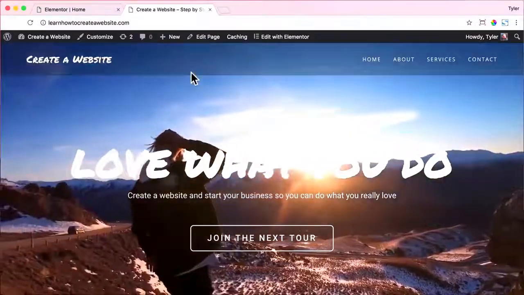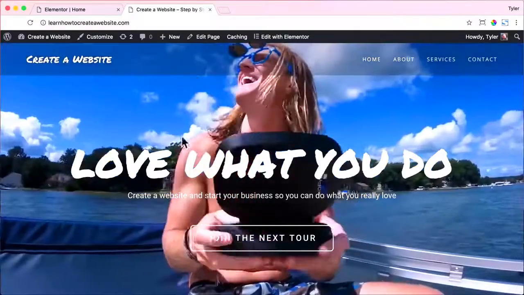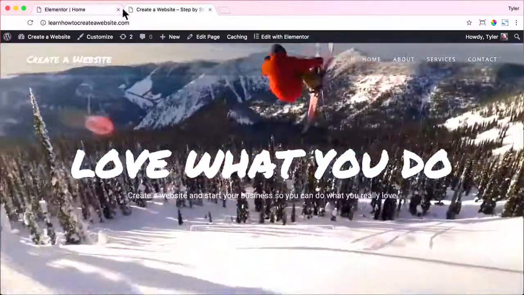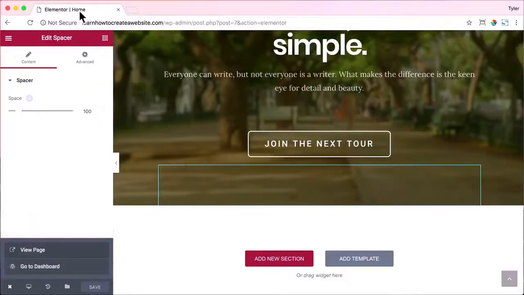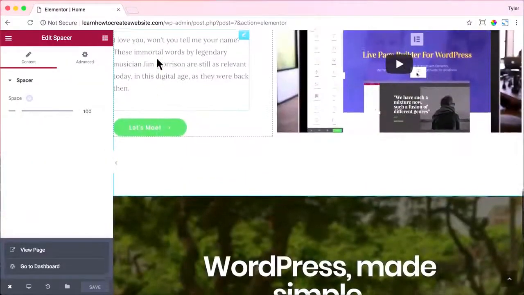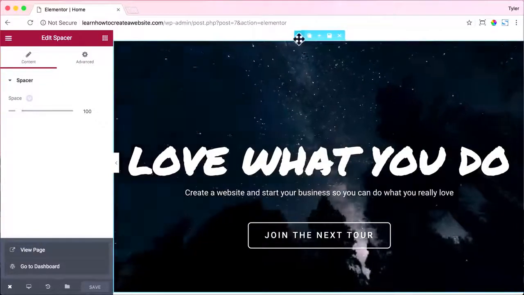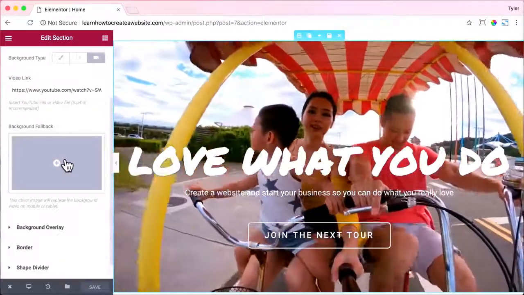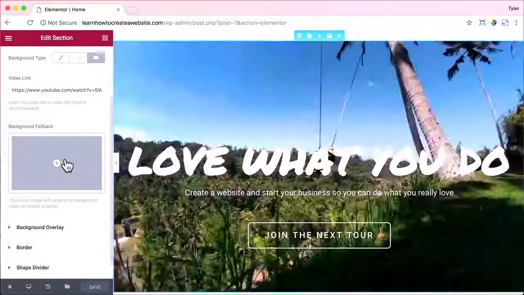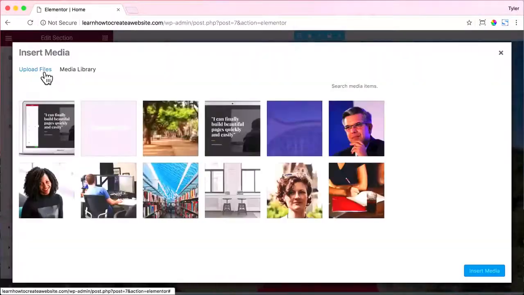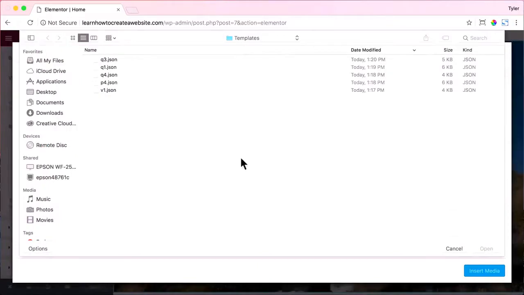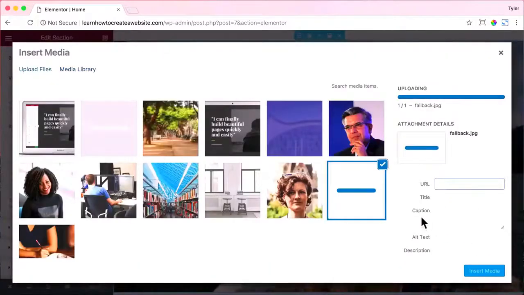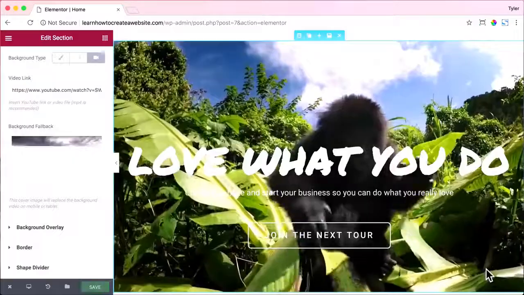So we can exit out of there. And the first thing that we want to do is fix the issue where the video is not playing on your phone, because it just won't play in the background on your phone. So to do that, click on the top section and under Style, under Background Fallback, click the button to add an image and click on whatever image that you want. I'll show you how to get images later in just a second. So we're just going to click any image that we want and press open and insert media.